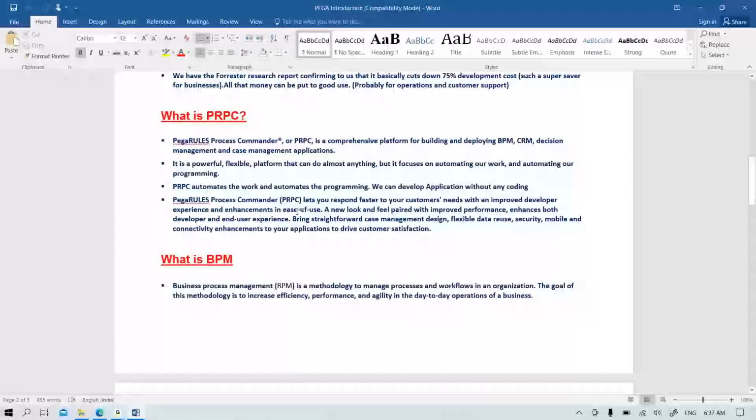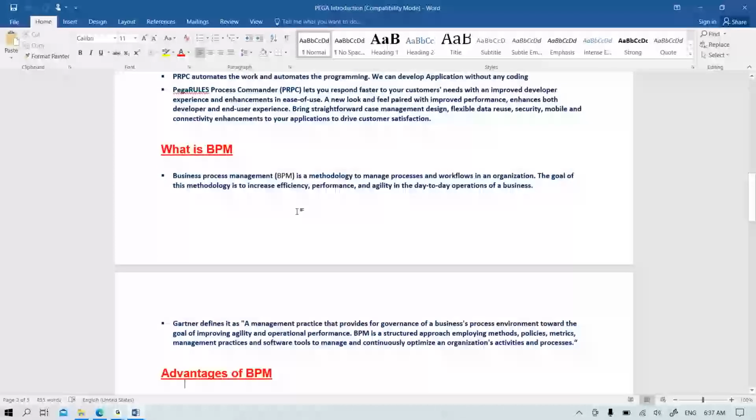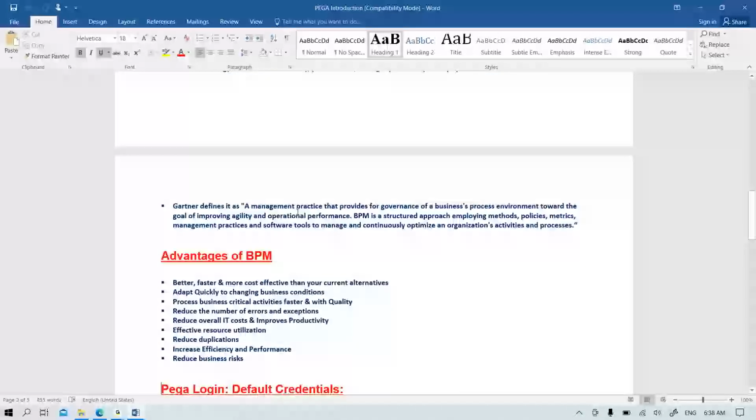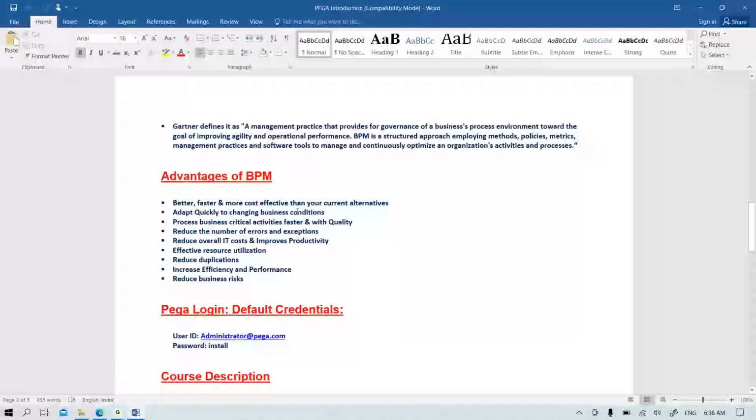And here in the backend, BPM is the environment name, business process management, and it will help the application to manage the end-to-end process or the day-to-day development process. It is going to manage it in the platform. It's a complete backend process, but it runs in the background and helps you manage the application development in the day-to-day development process.